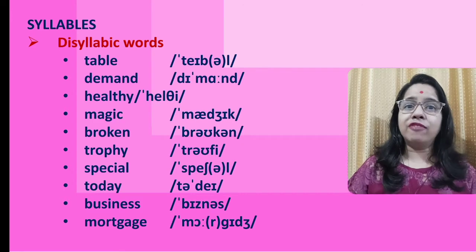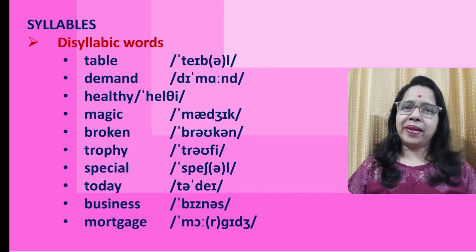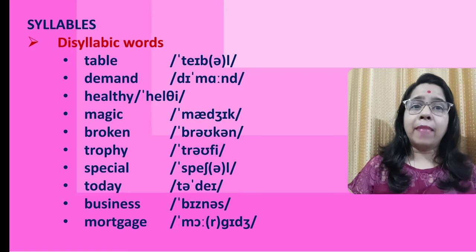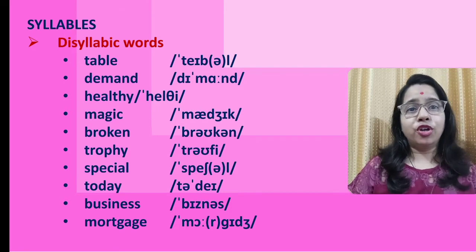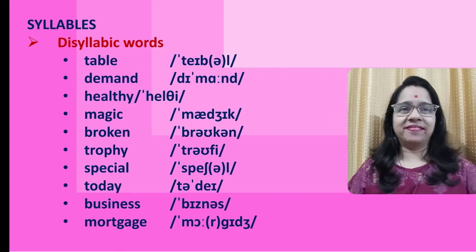Secondly, we have two-syllabic words called disyllabic words. Words like table, demand, healthy, magic, broken, trophy, special, today, business and mortgage.